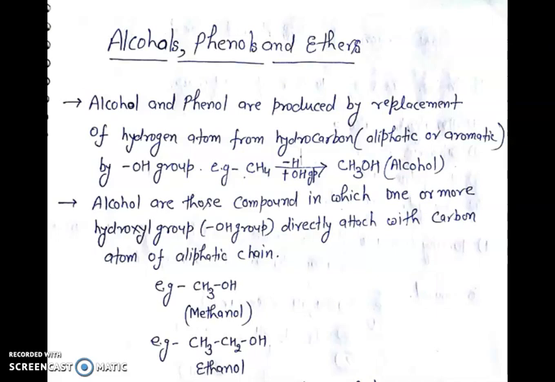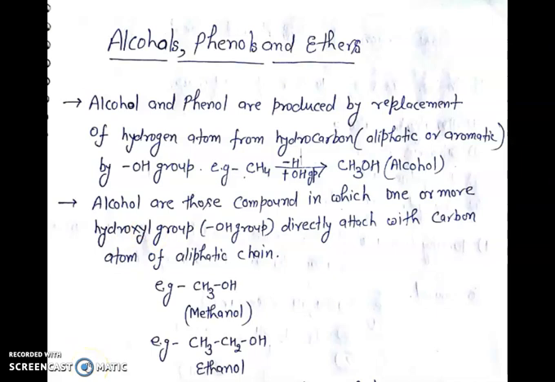The name of the chapter is Alcohols, Phenols and Ethers. Alcohol and phenol are produced by replacement of a hydrogen atom from a hydrocarbon, which may be aliphatic or aromatic, by a hydroxyl group, that is OH group. For example, methane is a member of alkane. When one hydrogen atom is replaced from methane by an OH group, it forms CH3OH, and CH3OH is the alcohol.